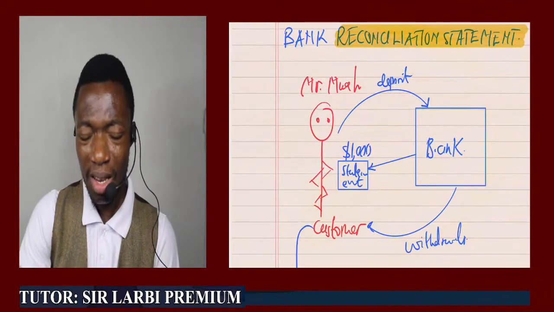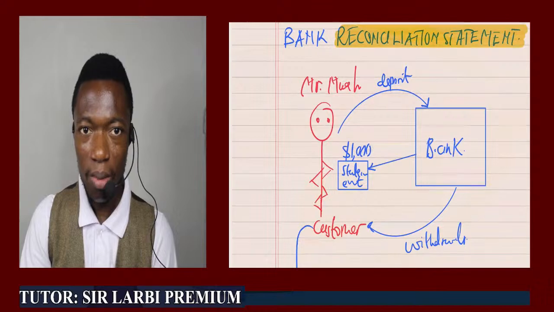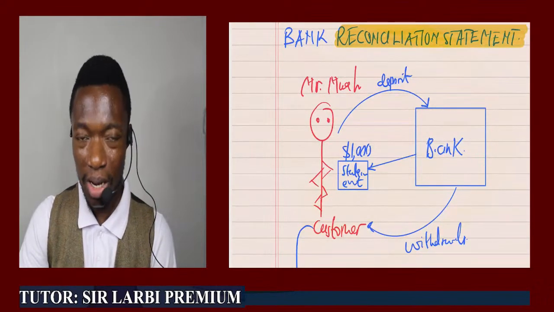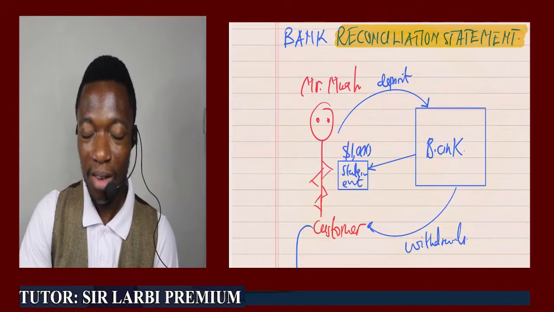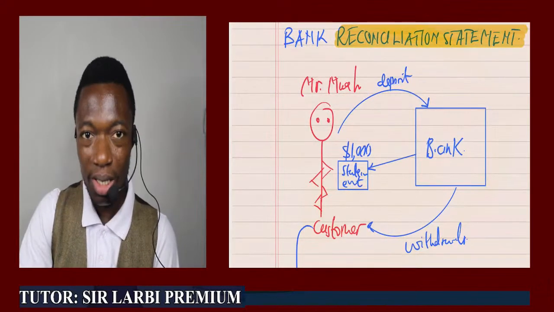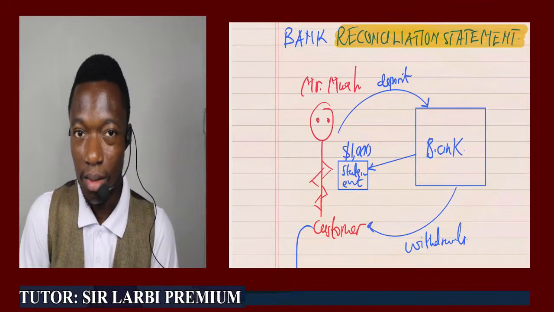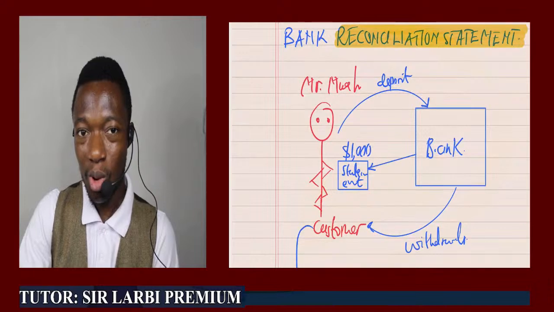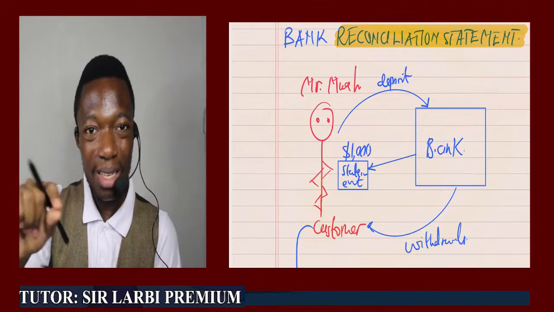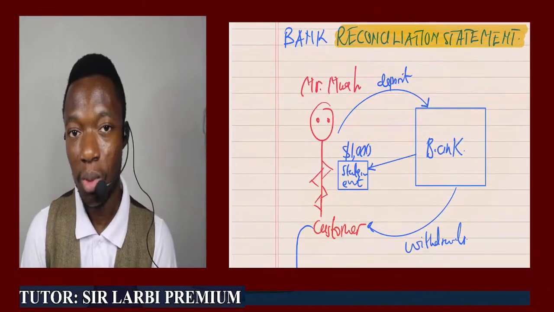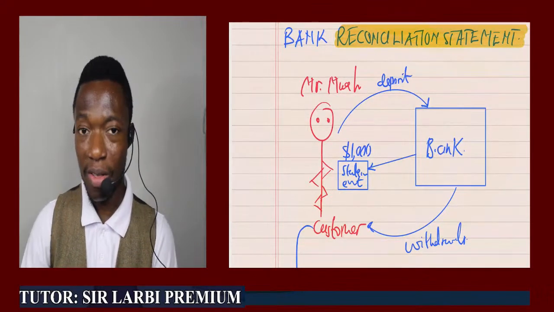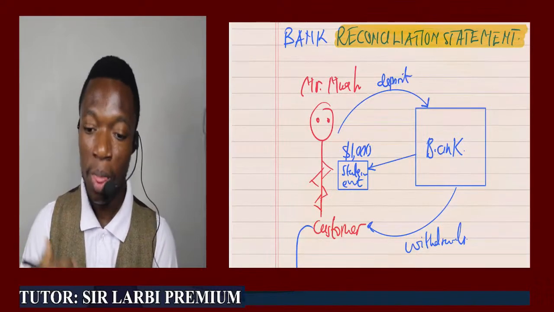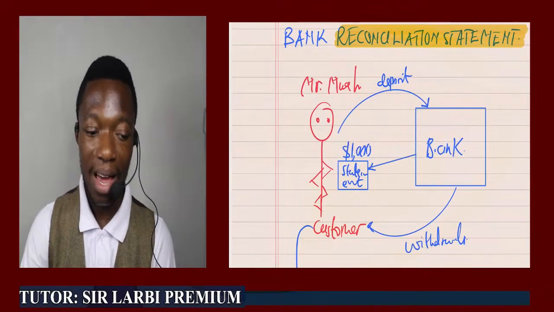You know that you actually sent 200 Ghana cedis to the bank, but a few hours later you check the deposit and it shows just 150. What is happening? That means something has occurred that has caused the amount you sent not to be the same as the balance the bank has. These are some of the items that cause discrepancies or differences between a bank statement balance and a cash book balance.